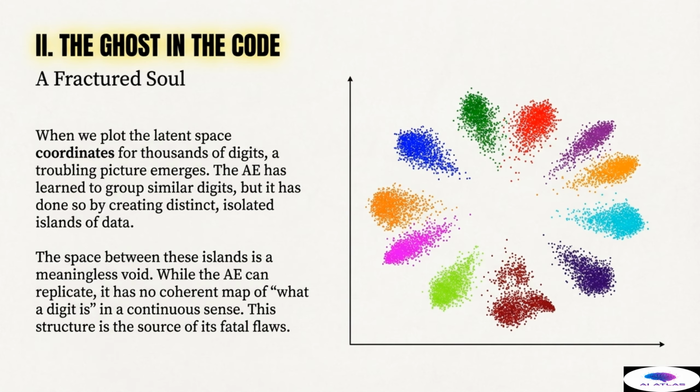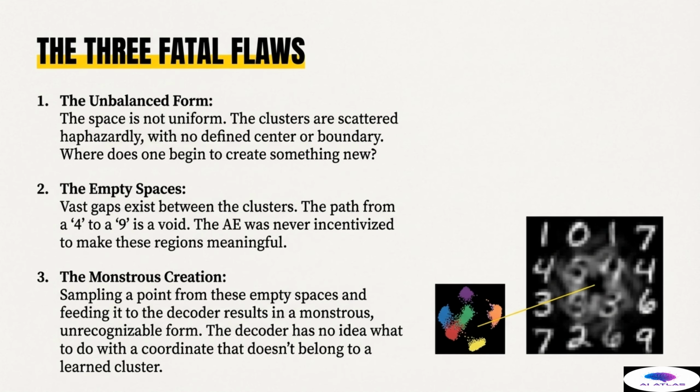While the autoencoder can perfectly replicate any point inside one of these islands, it has no coherent, continuous understanding of what a digit is across the entire map. It lacks a continuous sense of digitness. This fractured, non-continuous structure is the source of the autoencoder's fatal flaws, preventing it from ever achieving true generative power. If we want to move smoothly from one concept to another, like transitioning a 1 into a 2, the current map is useless. The fractured structure of the latent space results in 3 fatal flaws that destroy the autoencoder's potential as a generative model.